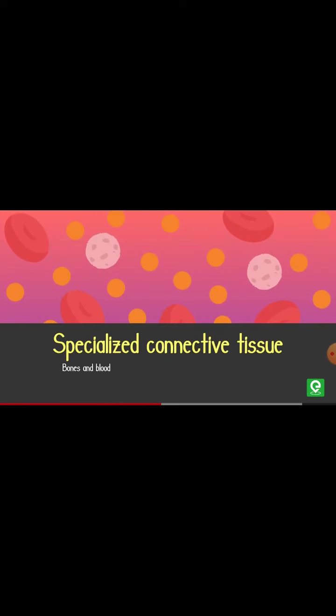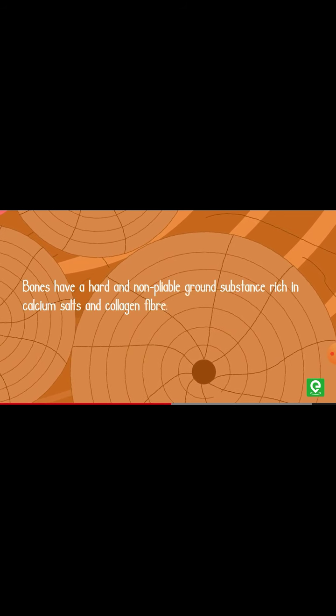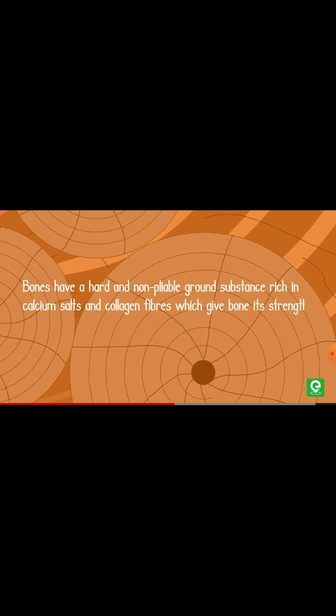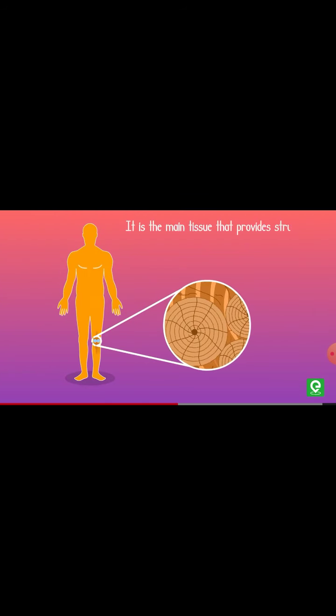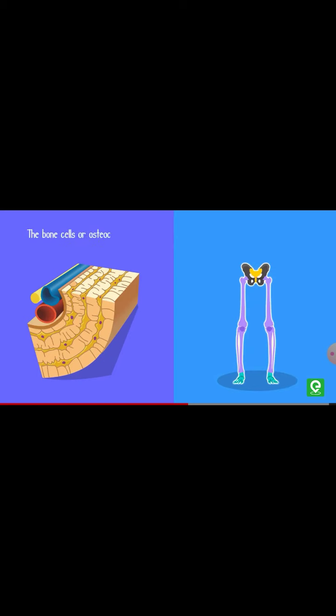Specialized connective tissue. Bone and blood are different types of specialized connective tissue. Bone has a hard and non-pliable ground substance rich in calcium salts and collagen fibers, which give bone its strength. It is the main tissue that provides structural frame to the body. It supports and protects softer tissues and organs. The bone cells or osteocytes are present in special cavities called lacunae.